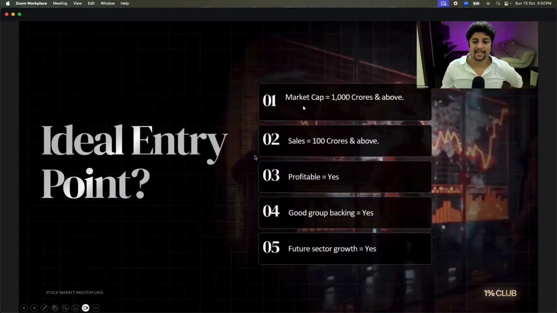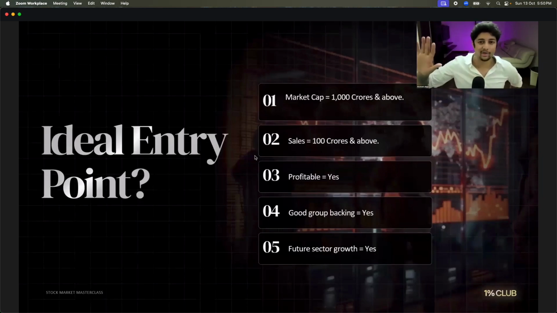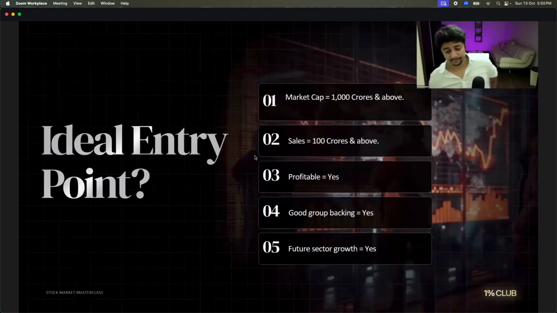Okay? So any company, see, some rules I'll tell you. Market cap should be above 1,000. Sales of the company, if it's above 100 crores, I would say it's a good company. Why? Because reaching 100 crores is not an easy job, by the way. So if a company has reached 100 crores, it is a good company. And the important thing is the company should be profitable. If you want to take a screenshot of this right now, the company should be profitable.